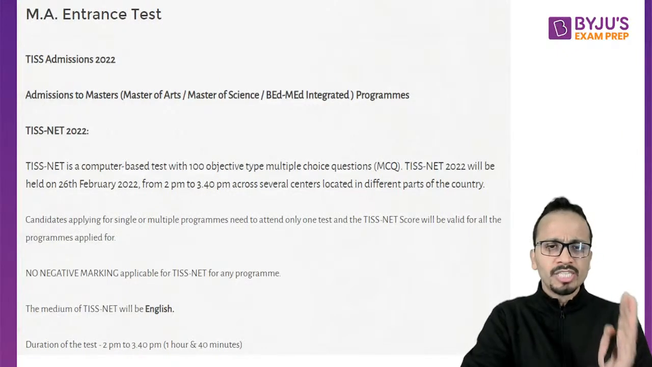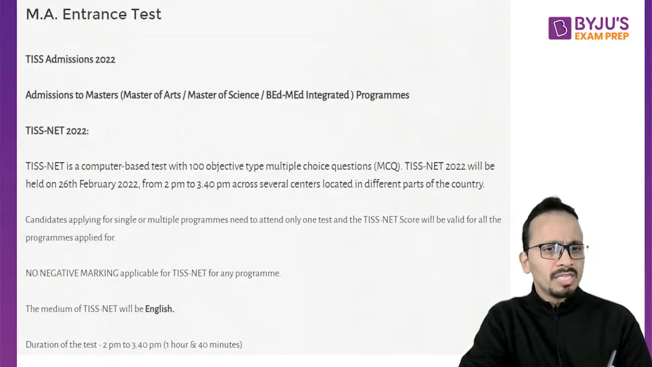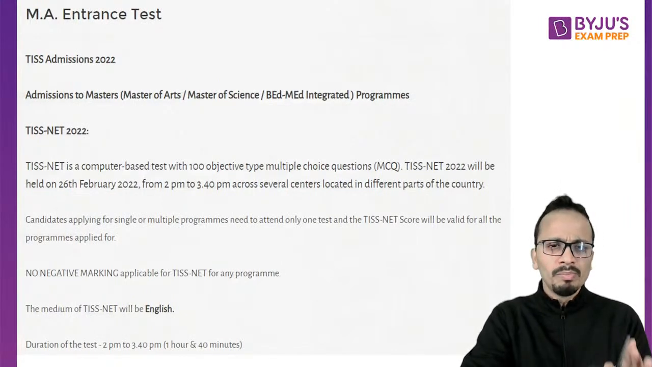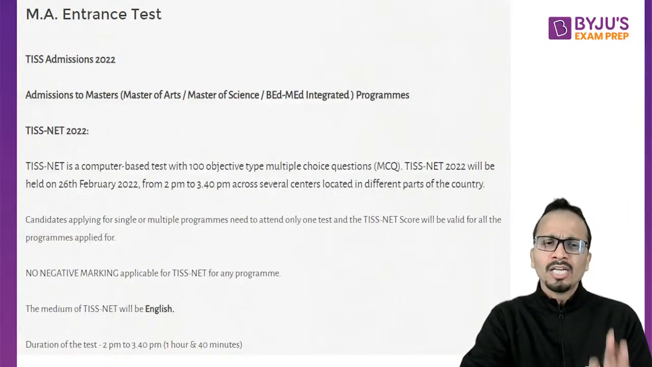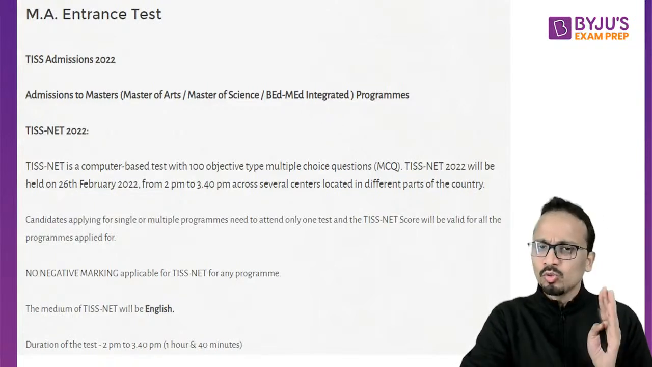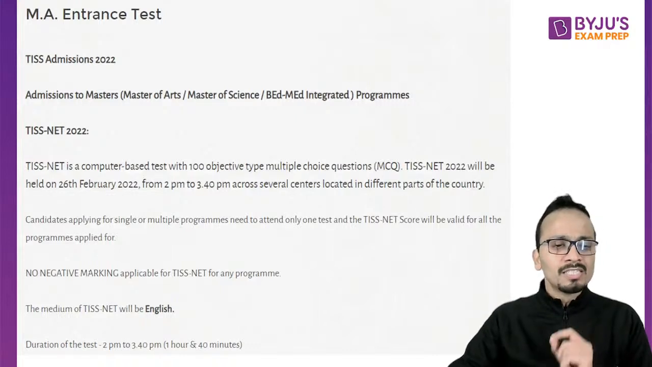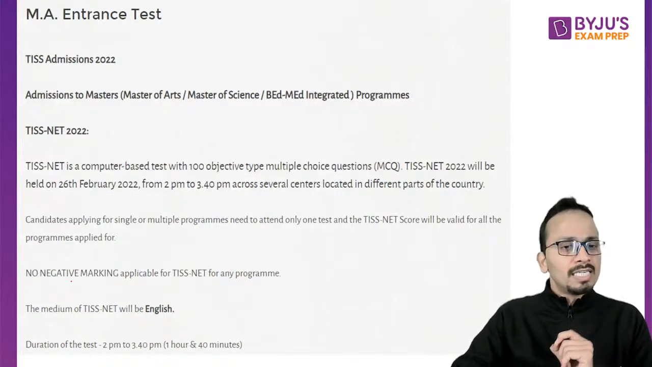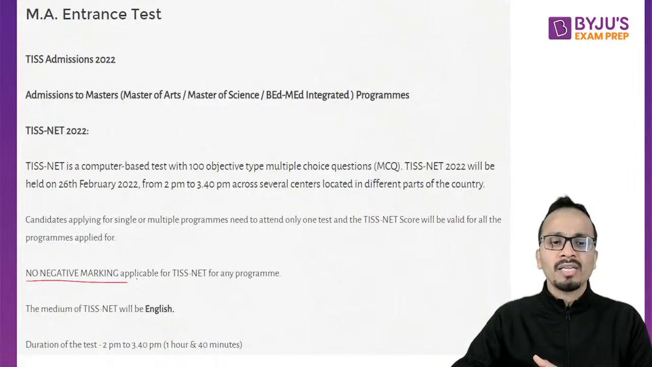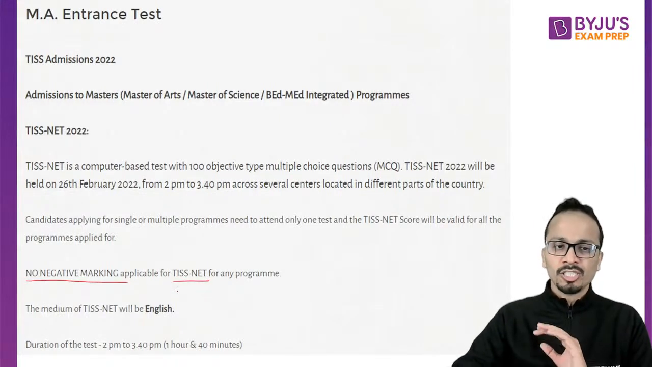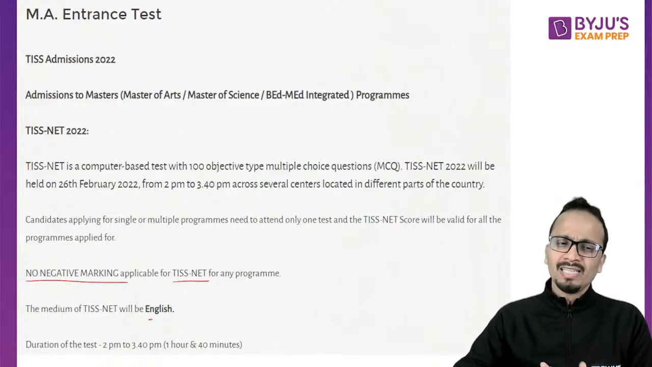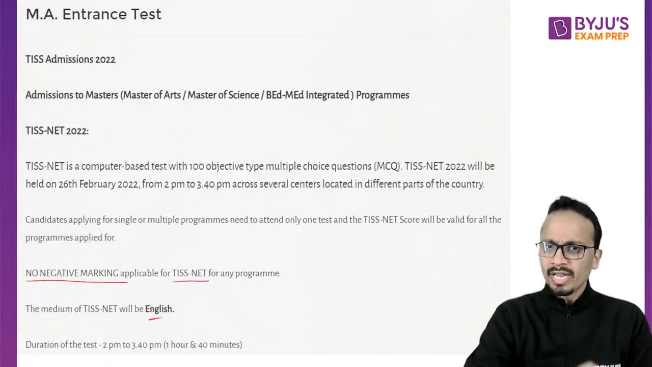Quickly looking at the pattern of this examination, 100 objective type questions will be there, 100 MCQs. And you will be given a total of 100 minutes to attempt these 100 questions. One of the most important aspects of the TISSNET examination is that there is no negative marking applicable. And definitely the medium of this examination will be English.